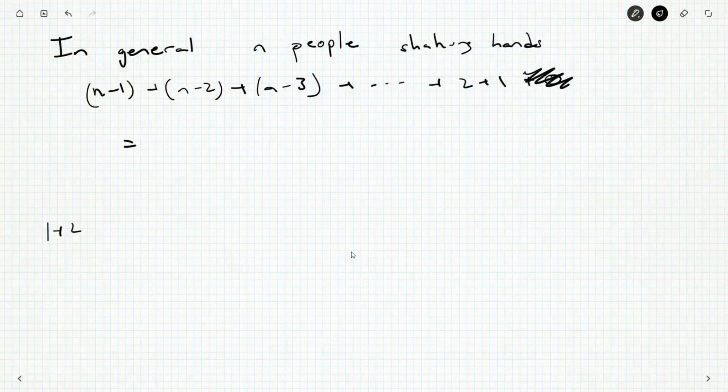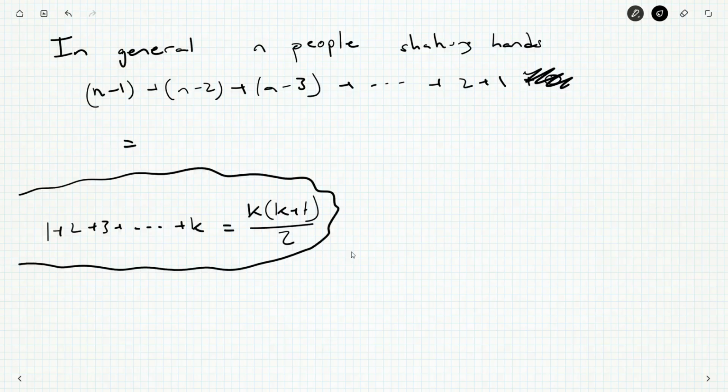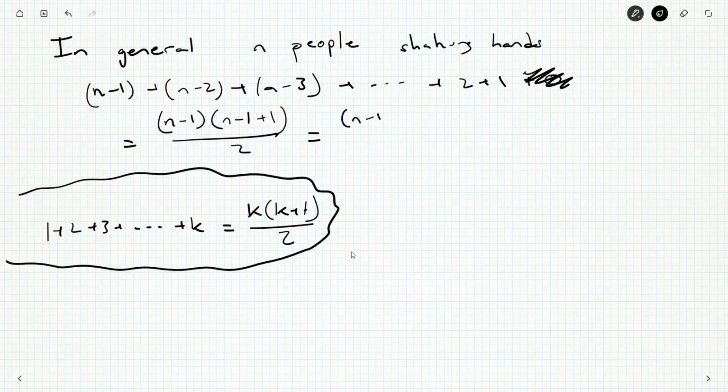If you add the sum of the numbers from 1 plus 2 all the way up to plus k, there's an expression for this, and these types of numbers are called triangular numbers. There's an expression here, k times k plus 1 over 2. It just matters what's your last number, what's your biggest number. Well, in this situation, we're doing 1 plus 2 plus 3 all the way up to n minus 1. So wherever we see k, we put n minus 1. And we can simplify that, because n minus 1 plus 1 is just n. So this will be the total number of handshakes.